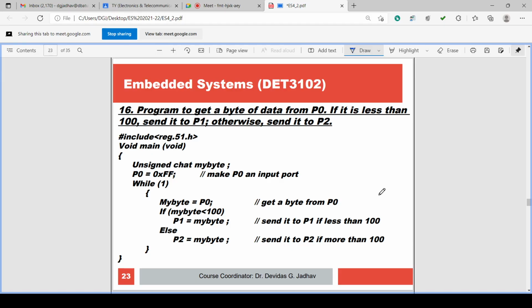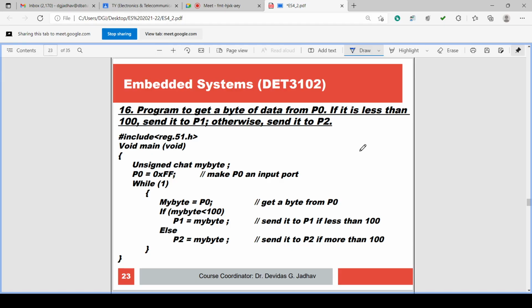Then we have to check that data. If that P0 data is less than 100, we do the comparison, less than 100, isn't it? Send it to P1. Otherwise, send it to P2.